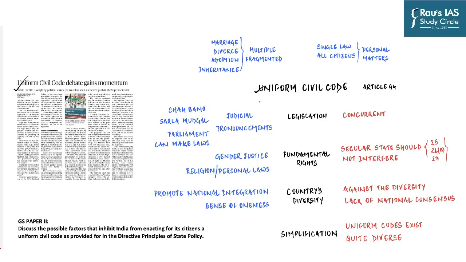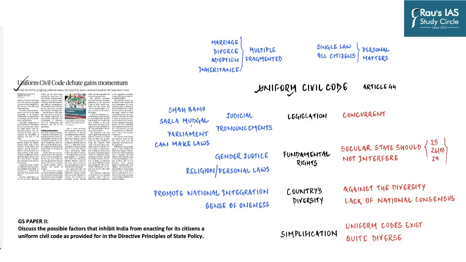For example, the call for a uniform civil code has to be seen in the perspective of Article 44, which is a directive principle of state policy, and Article 25, which happens to be a fundamental right. And since the beginning, it has been an extremely difficult task for our Parliament to maintain the right kind of balance between DPSP and FR. Apart from that, how we tread on this matter will decide the right balance between national integrity and preservation of diversity and the rights of minorities.